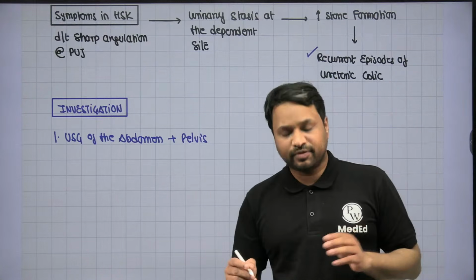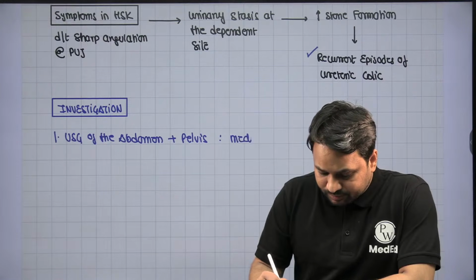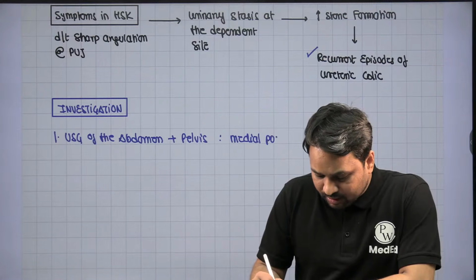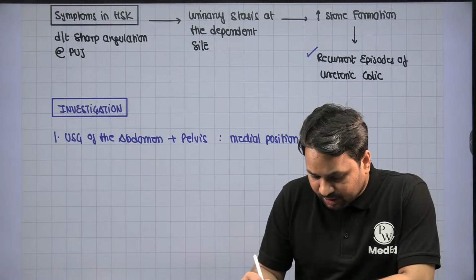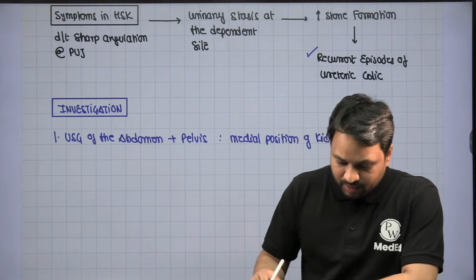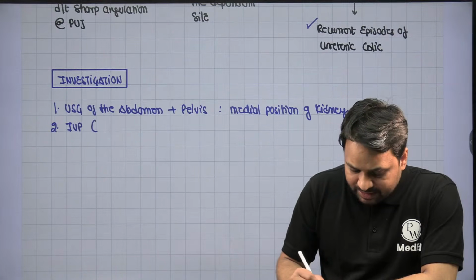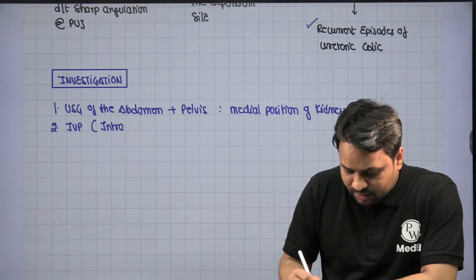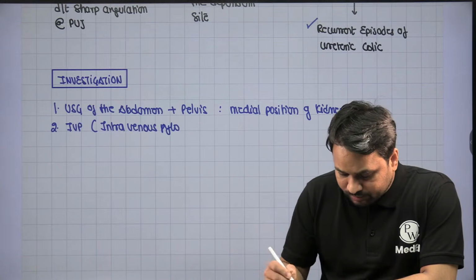When you do an ultrasound of the abdomen with pelvis, you will notice a medial position of the kidney. The kidneys are medially placed. Now, in order to evaluate, I can also perform an IVP. IVP stands for intravenous pyelogram.